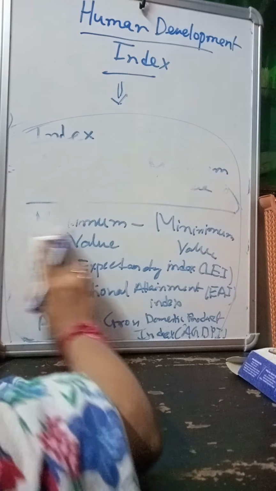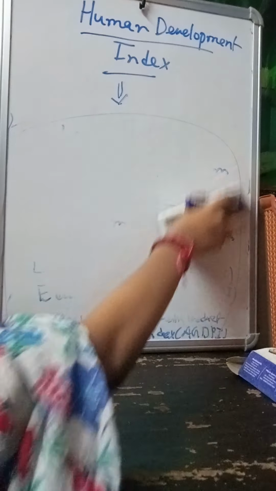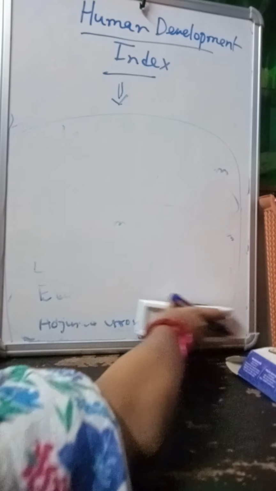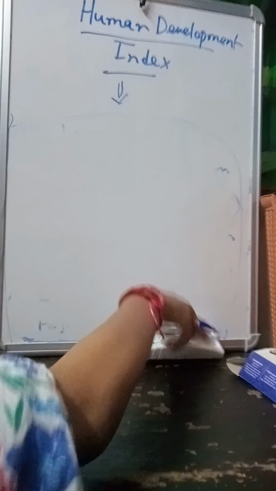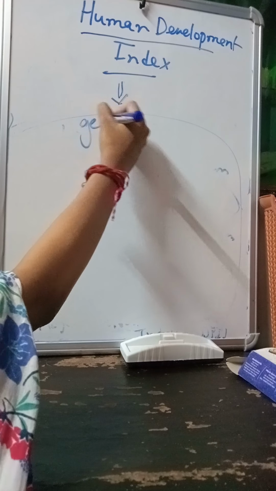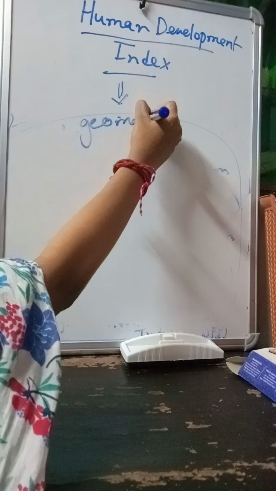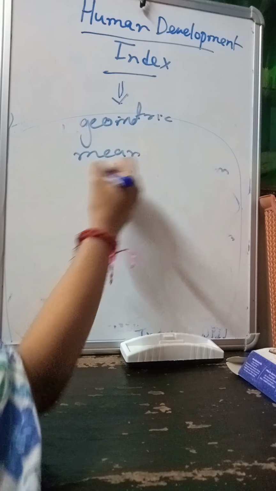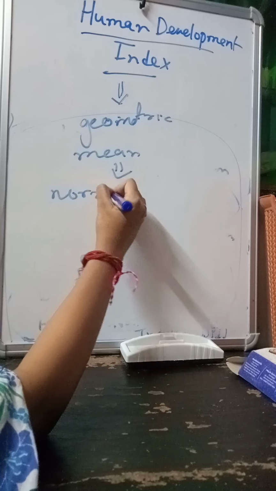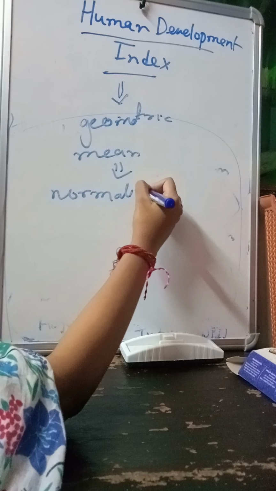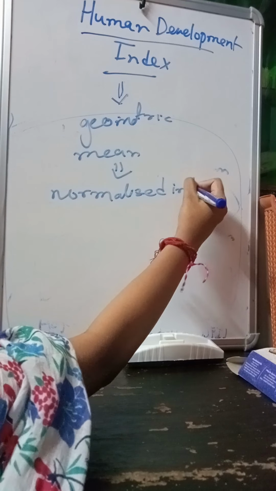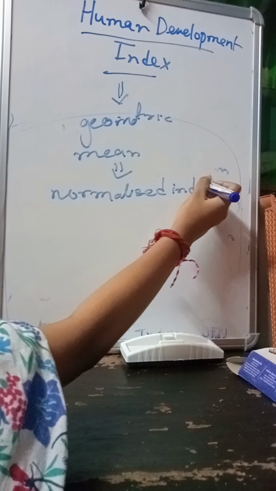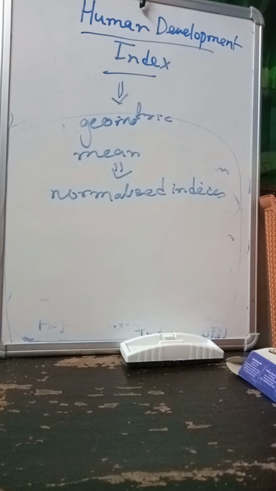Now what is HDI? HDI is the geometric mean of these three dimensions of the human development index. So HDI is what? Geometric mean of what? These normalized indices. Why are we saying normalized? Because we have converted each of these dimensions into an index, right?